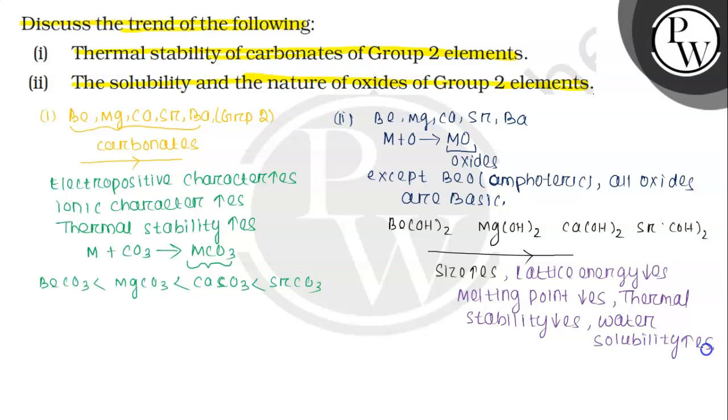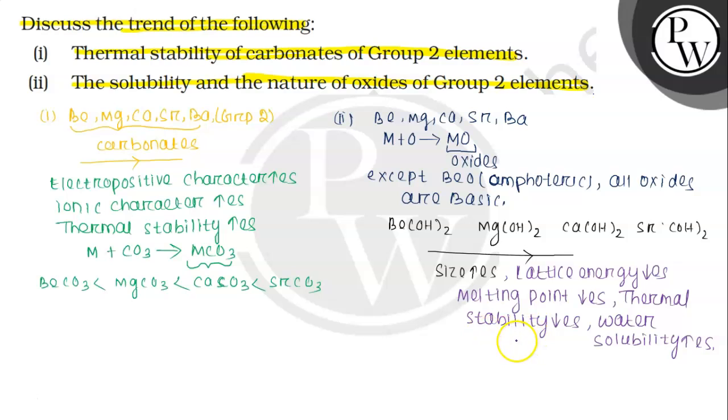Water solubility increases. So when you're going down the group in hydroxides, as size increases, lattice energy decreases. When lattice energy decreases, melting point decreases. Melting point decreases, that means thermal stability decreases. As thermal stability decreases, water solubility increases, because they can easily accept the electrons of water, as water has a lone pair.